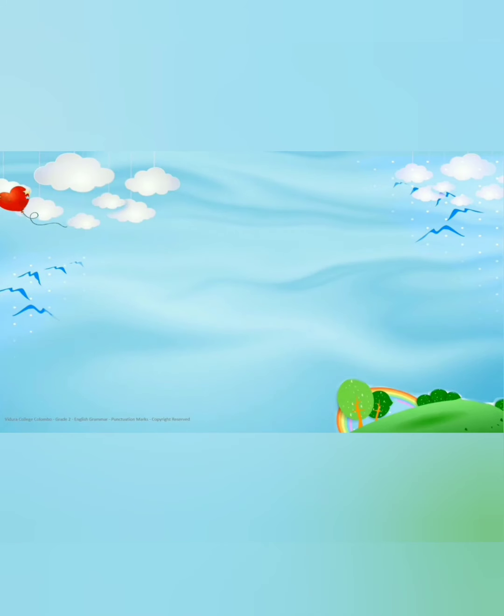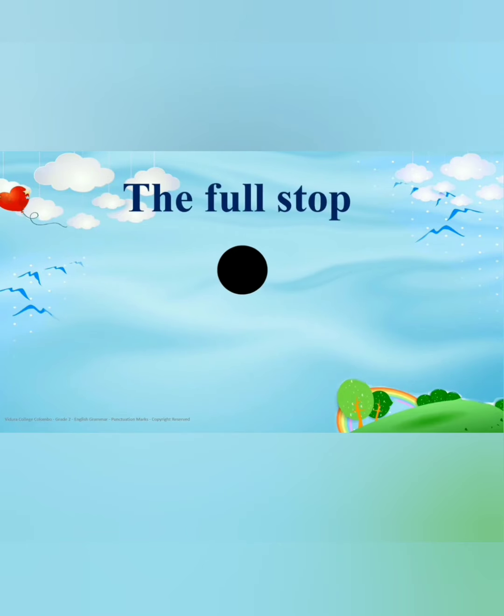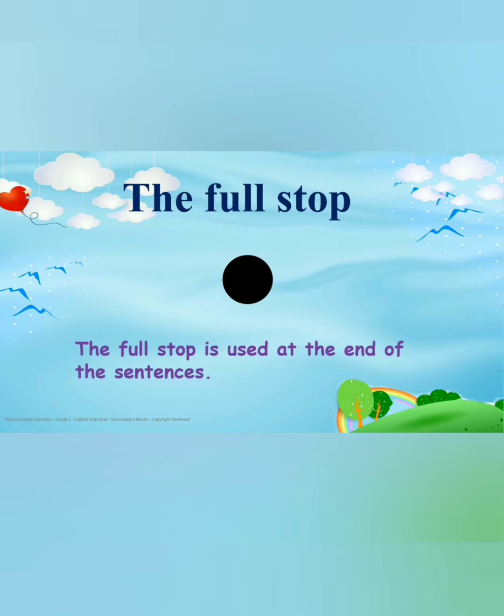So kids, now it's time to meet your new friends. Yes, let us meet your new friends one by one. So this is Mr. Full Stop and it is also known as period. We use a full stop at the end of a sentence. Every time you see a full stop, you must stop there. That means a full stop tells us to take a long pause.